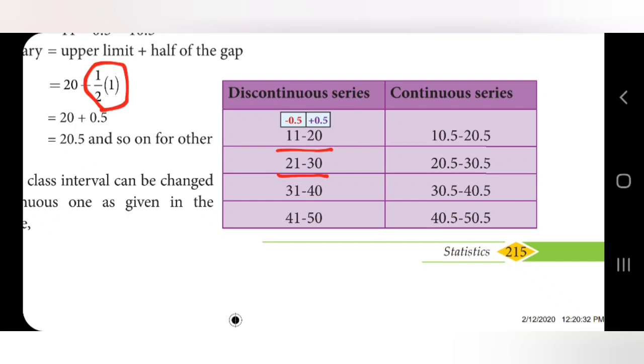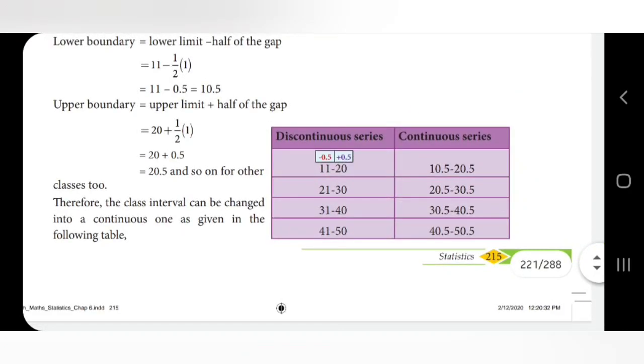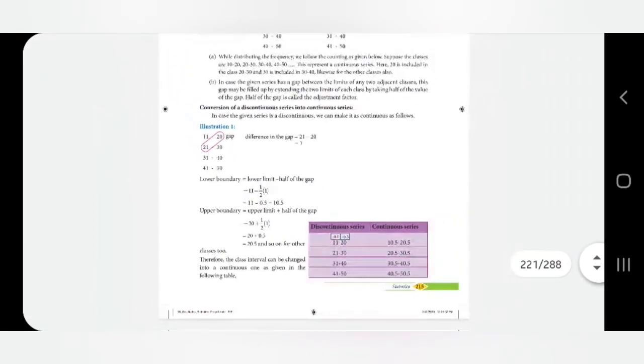Now it will become 10.5 to 20.5, 20.5 to 30.5, 30.5 to 40.5, 40.5 to 50.5. So this method is very important in grouped data.